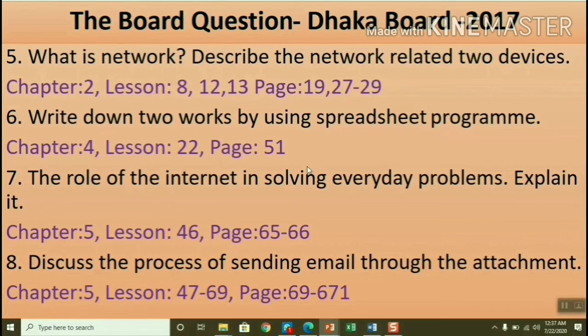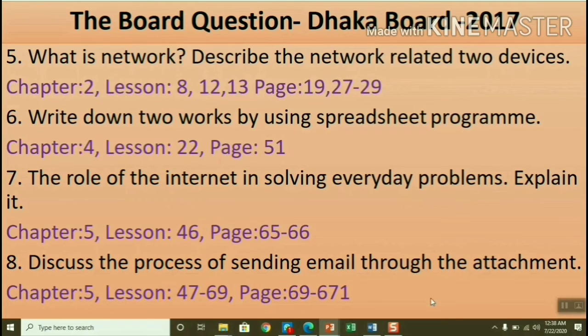Write down 2 works by using a spreadsheet program. In the objectives there are 2 works. Before writing these 2 works, you must write what a spreadsheet is first. Then the 2 works from the objective, and at the end you will write a conclusion paragraph with the advantages or uses, whatever the paragraph is just below that one.